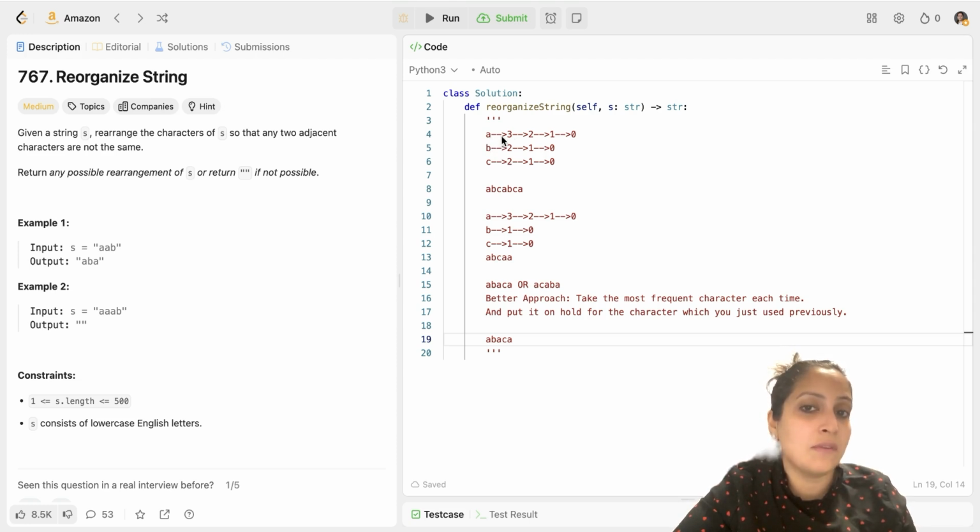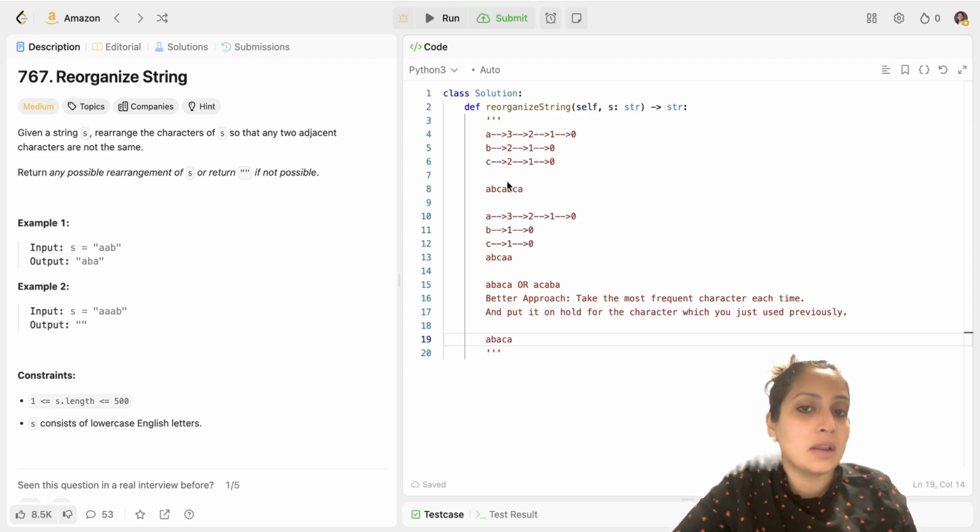So A will have frequency 3, B will have frequency 2, C will have frequency 2. Say, suppose this is the example given to you. In that case, let me take the approach we took for example 1. We take A, then we take B, and then we take C. So we reduce the count for A to 2, reduce the count for B to 1, reduce the count for C to 1. So now we have ABC.